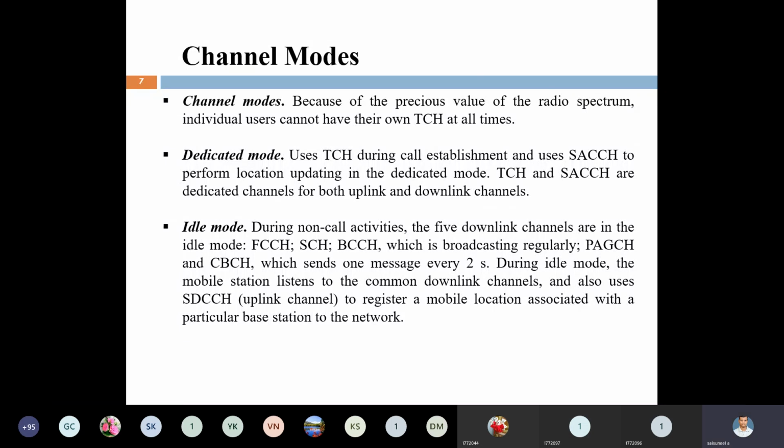Here in idle mode, 5 downlink channels are used. That is FCCH, SCH, BCCH, PAGCH, the paging and grant channel, and CBCH. These are the 5 types of channels used for downlink. For uplink, we are using the SDCCH channel.